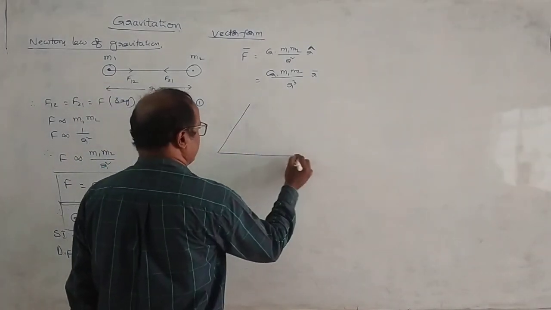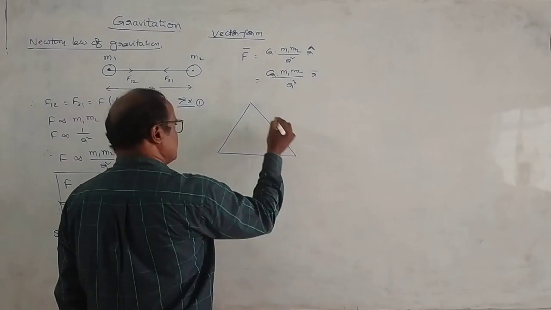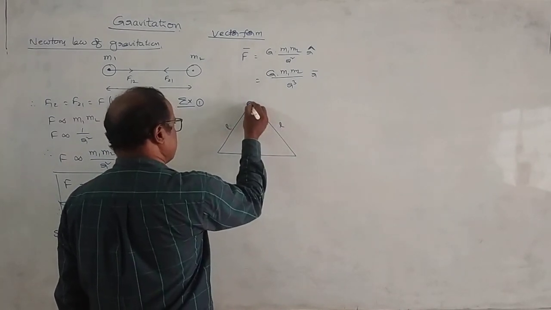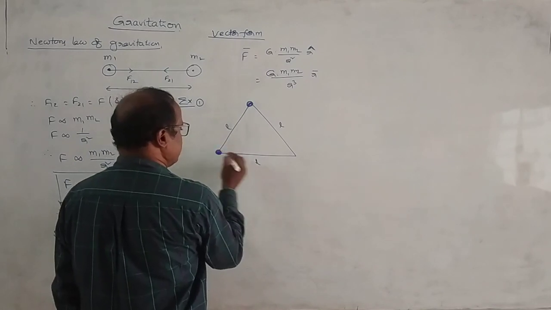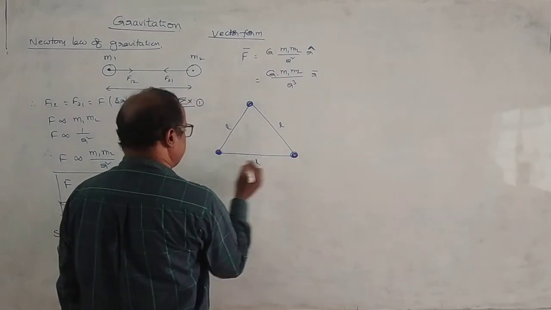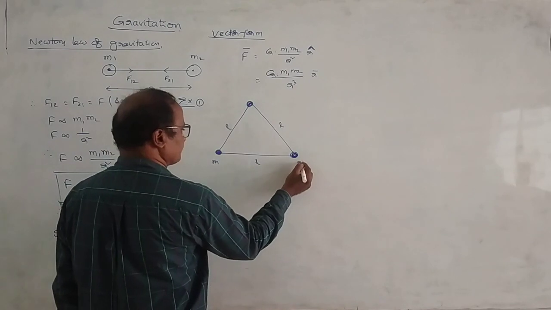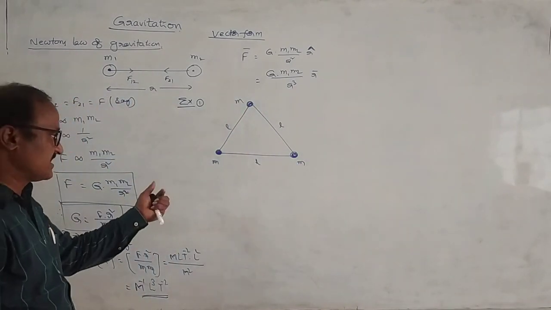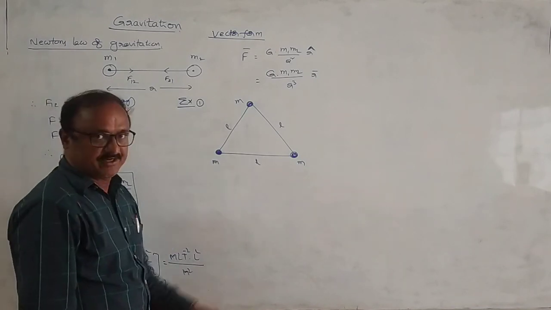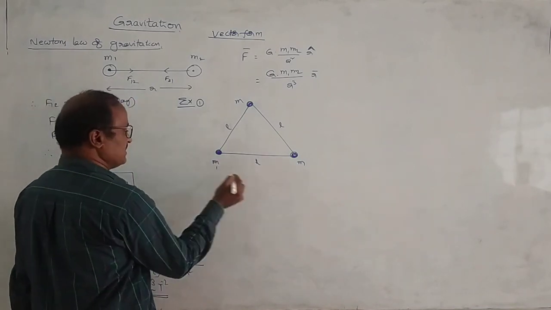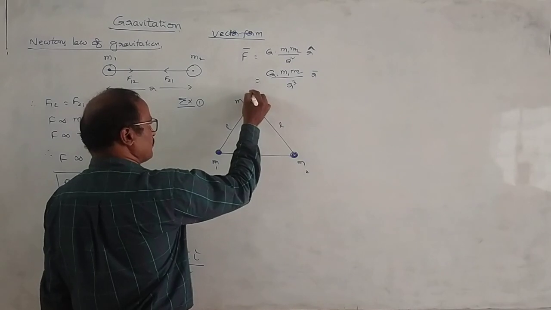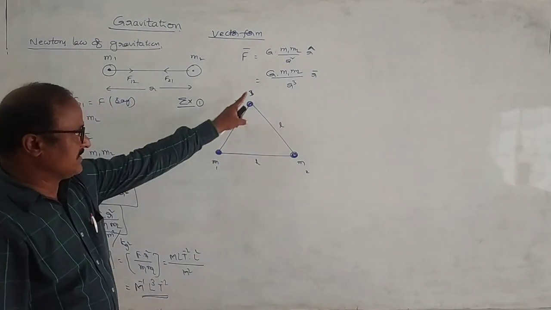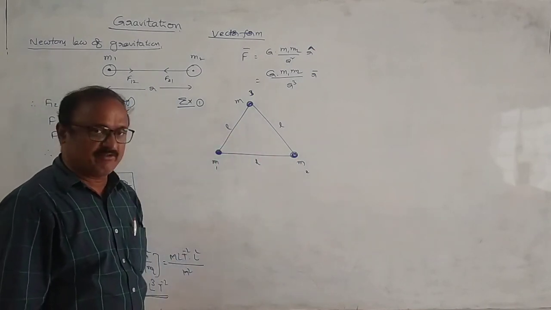This is an equilateral triangle, side is equal to L. There are three massive bodies here. They are kept at the corners of the equilateral triangle. Each mass is equal to M. Right. Find the gravitational force exerted on any one due to the remaining. Suppose the first one, this one, the second one, this is the third one. Let us find the gravitational force acting on the third body due to the remaining ones.